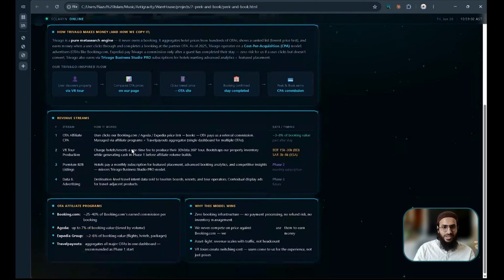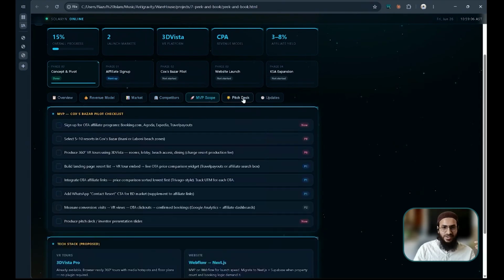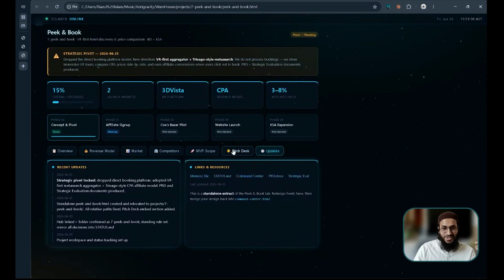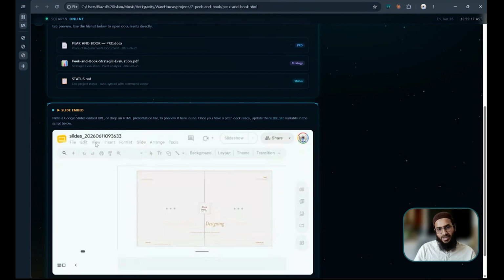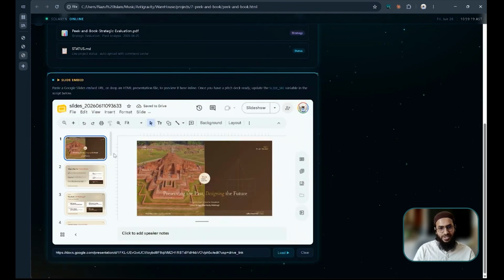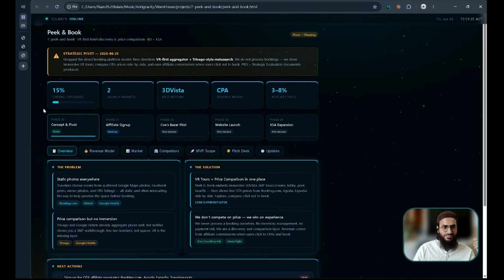But here you can connect all of your markets, analysis, everything, the pitch deck. We are even working on a pitch deck actually. You can load the slides from other people here, right? Like this. If you load the slides, they will be loaded here, and if you want the HTML file presentation that I showed you before, you can make a presentation like that as well. So I built this pick and book with Anti-Gravity using the brain power of Gemini.